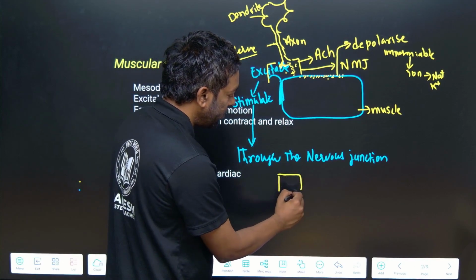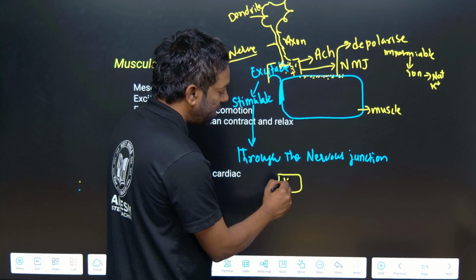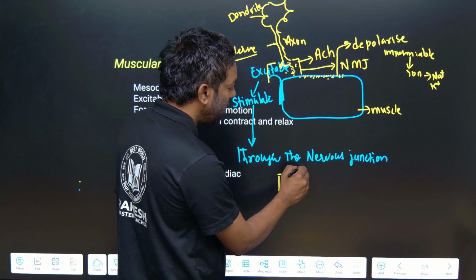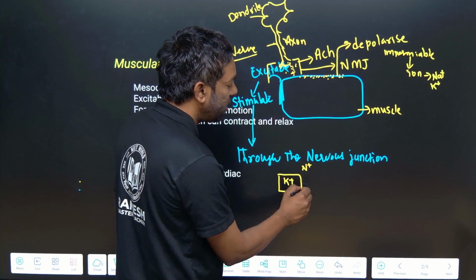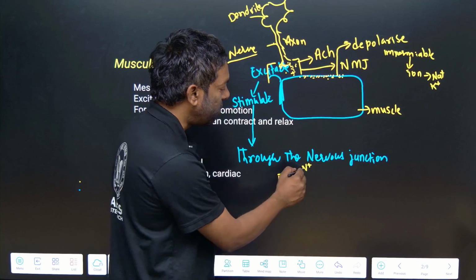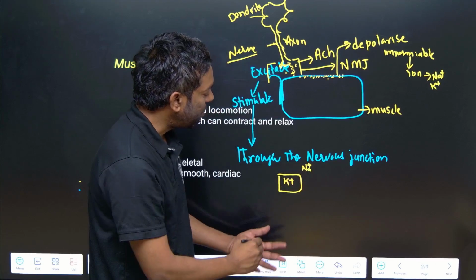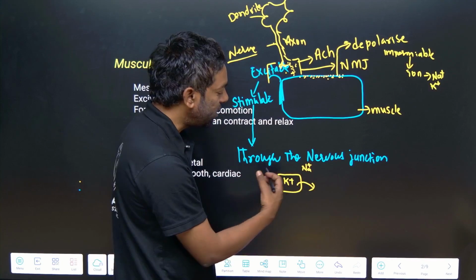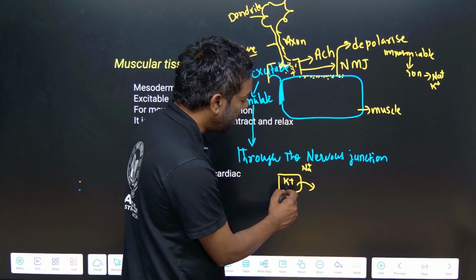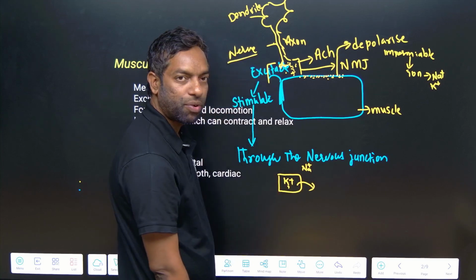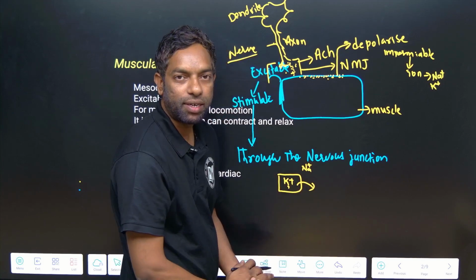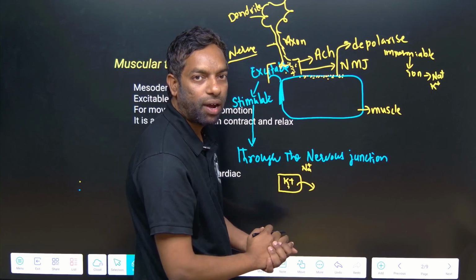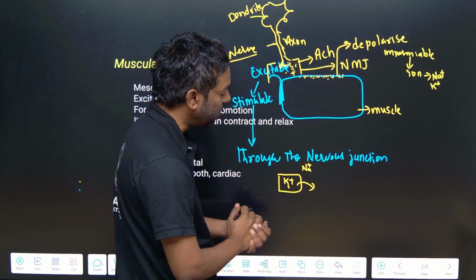Just look at any cell in the tissue: potassium is inside the cell, and sodium is outside the cell. Potassium is always trying to go out, from higher density to lower density; inside is the higher density of potassium, outside the lower density. From high to low they always try to exit out.